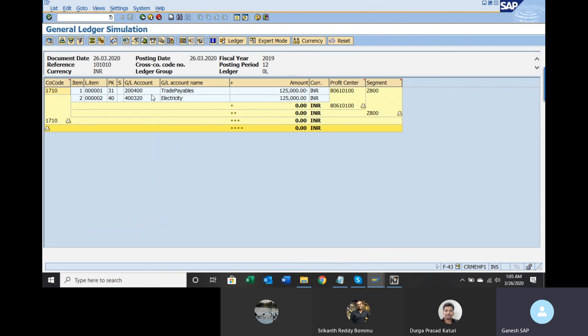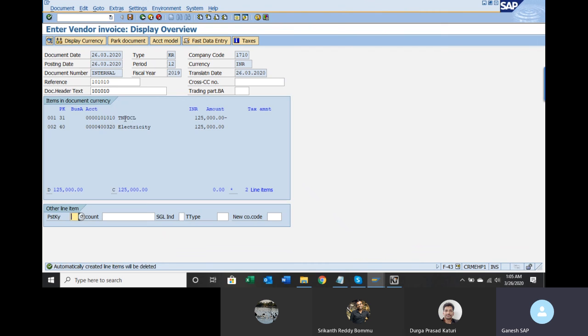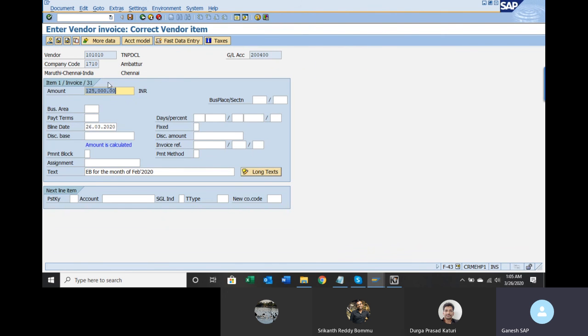If you wanted to see the master number, double click on this. Okay, so here you cannot see it. Let us go back. If you wanted to see what is the number for this master number, double click on this. You can see this is the vendor master number.